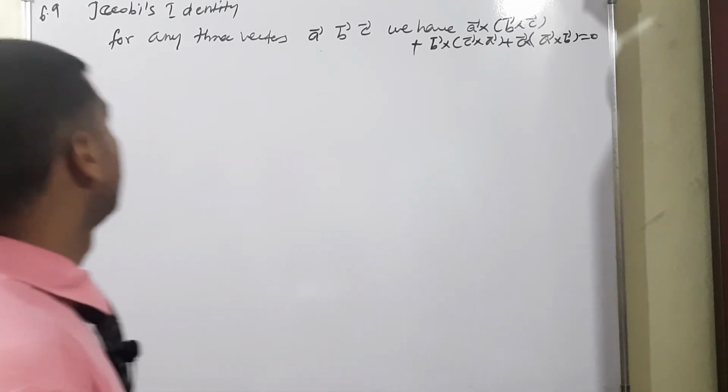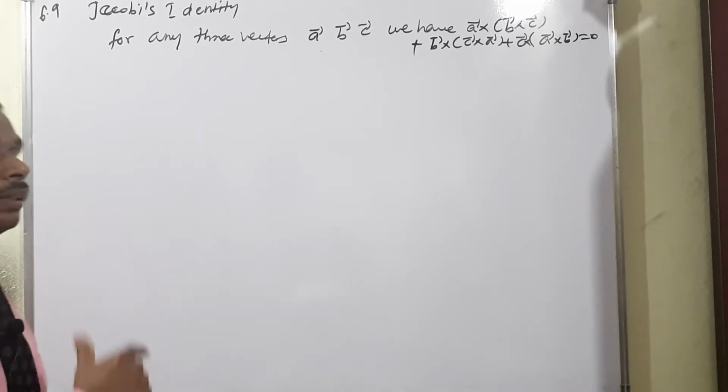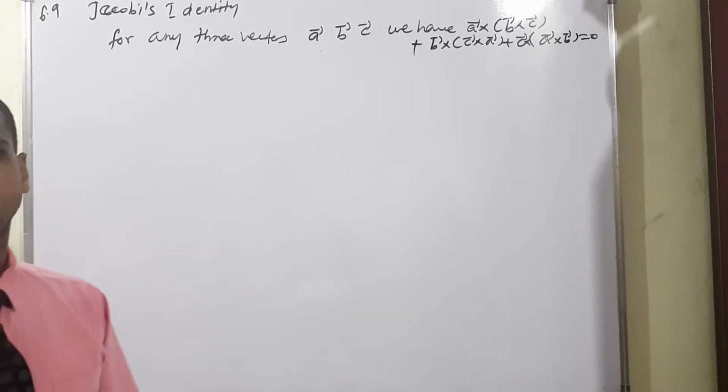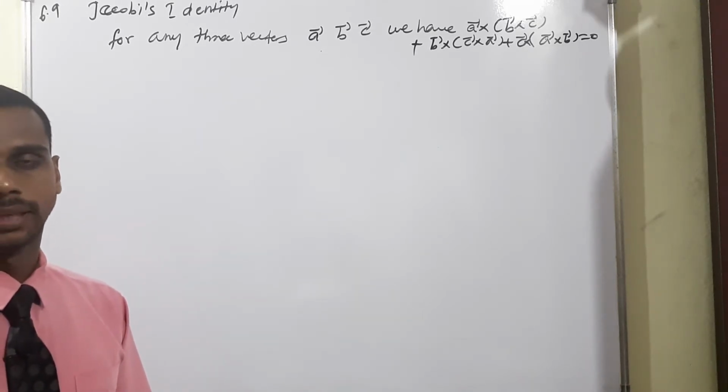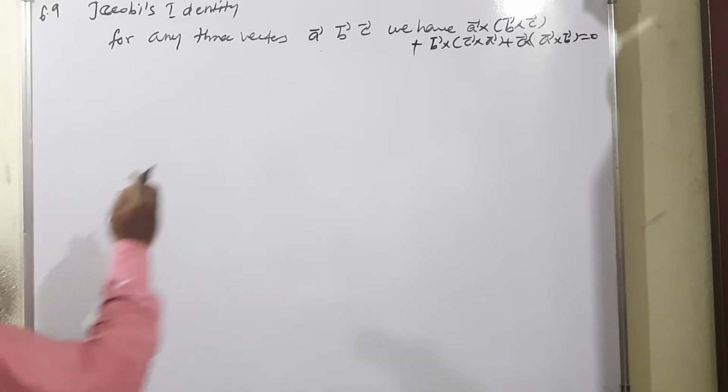In this conversation, we are going to continue the examples from chapter number 6. I am moving to theorem 6.9, Jacobi's identity. Then we continue with 6.10, what is the name? Lagrange's identity. Okay, so now I am moving to 6.9. What is the main condition?